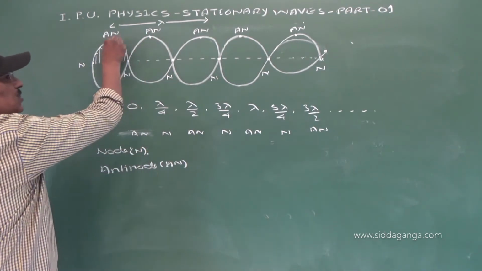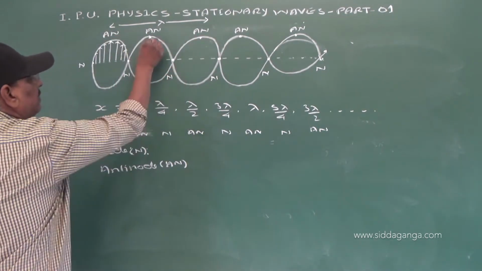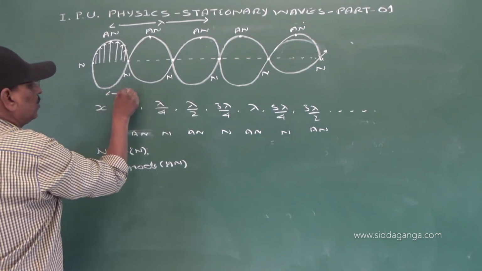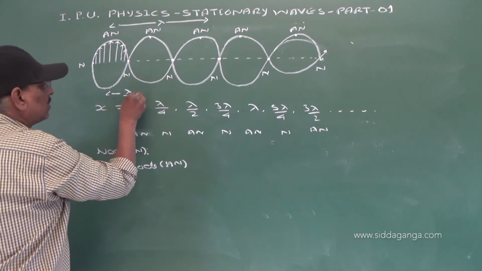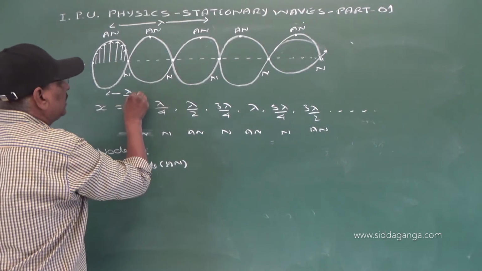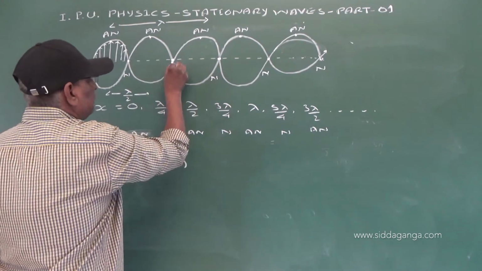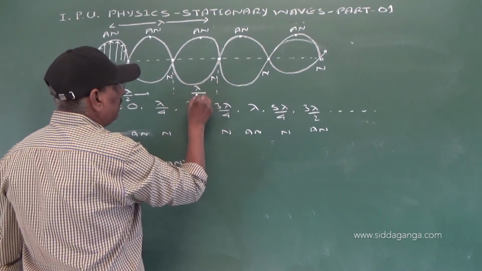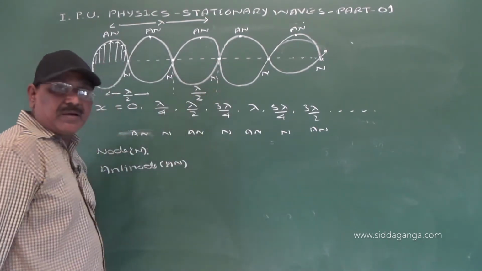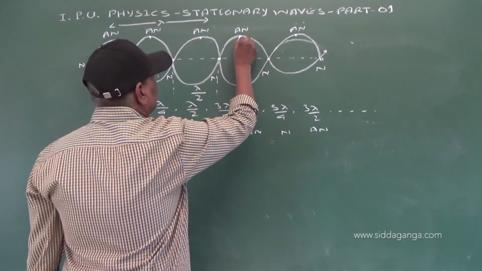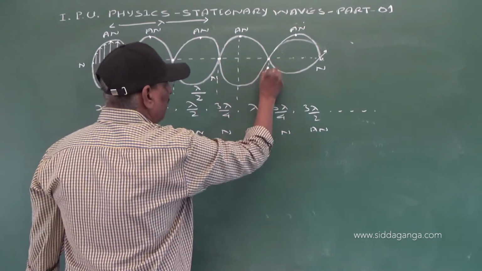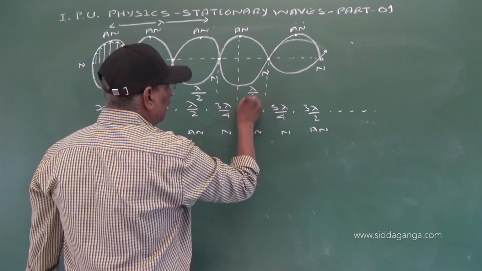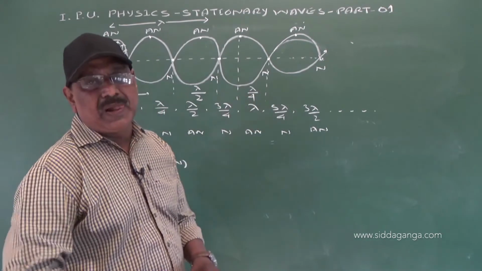I have taken these 2 points. Therefore, the distance between 2 antinodes is lambda by 2. The distance between 2 successive nodes is lambda by 2, and the distance between a node and an immediate antinode is lambda by 4.